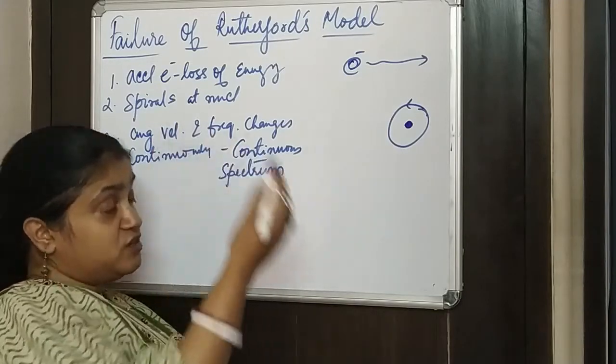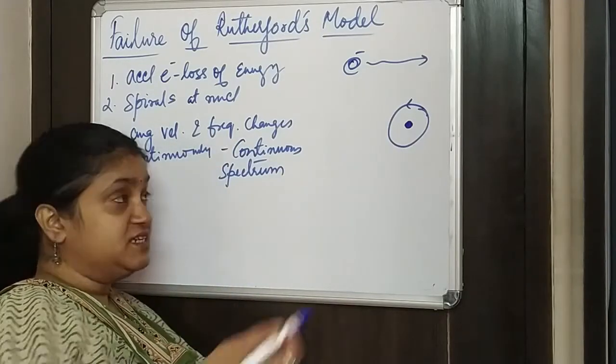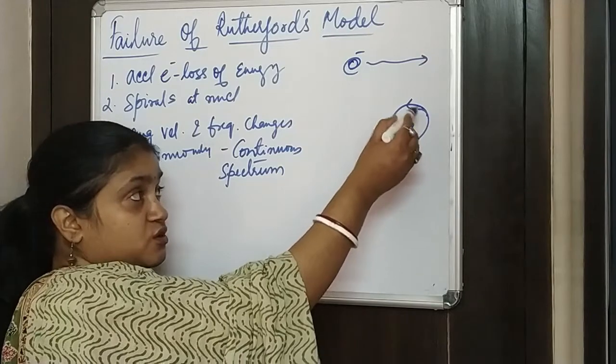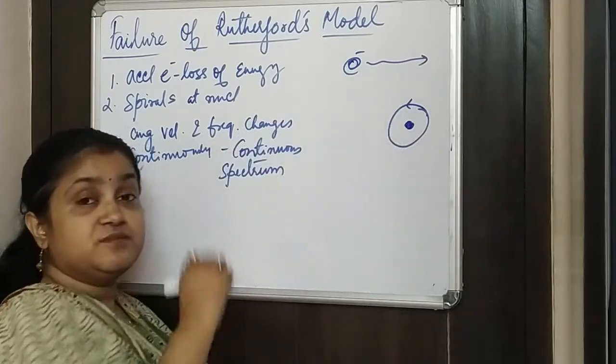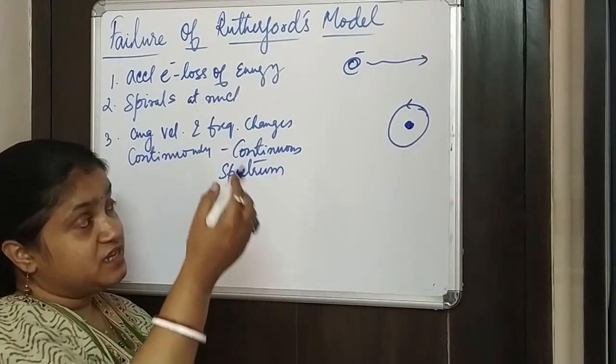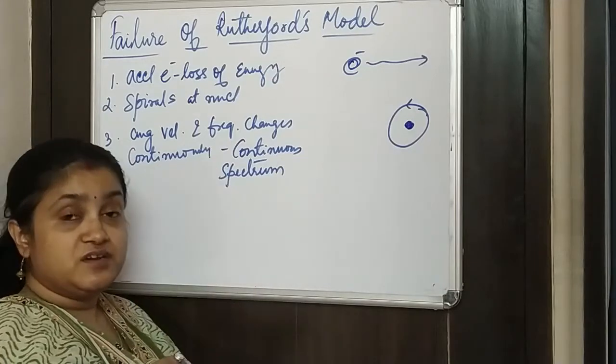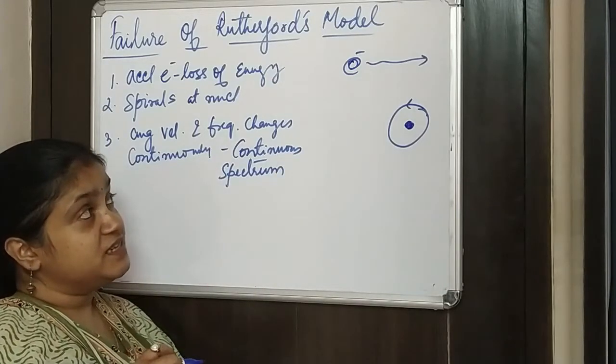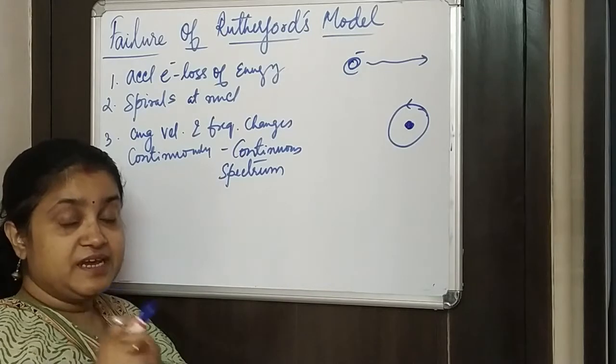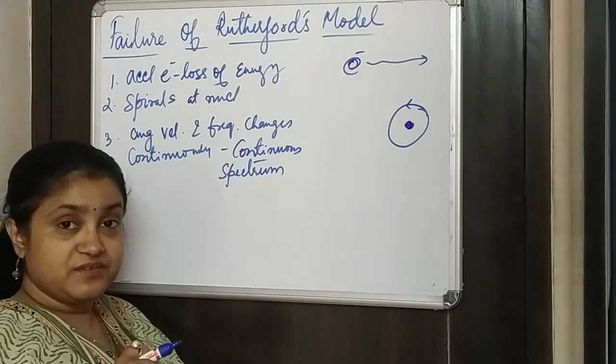So according to classical electromagnetic theory, electrons with this centripetal motion would radiate electromagnetic waves.